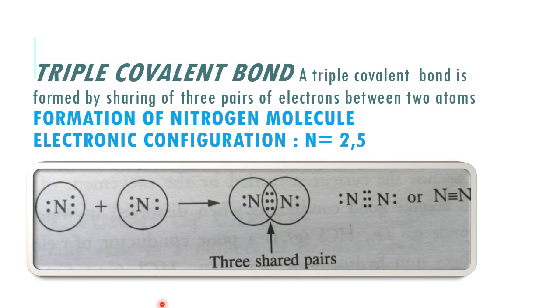And during this process, each nitrogen atom gains the electronic configuration of 2, 8. Again, 2, 8 is the electronic configuration of the inert gas neon. That means in the formation of the nitrogen molecule, each nitrogen atom has the neon configuration and the bond is a nitrogen-nitrogen triple bond.